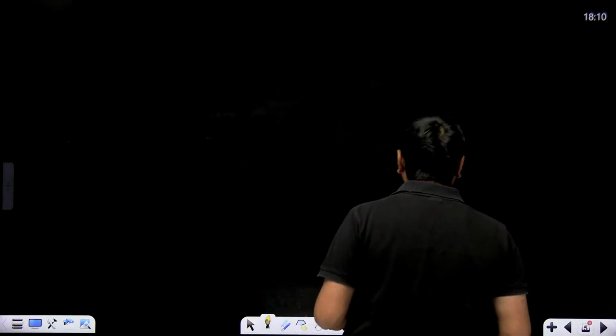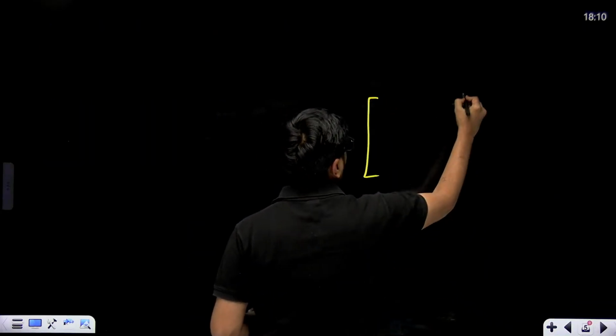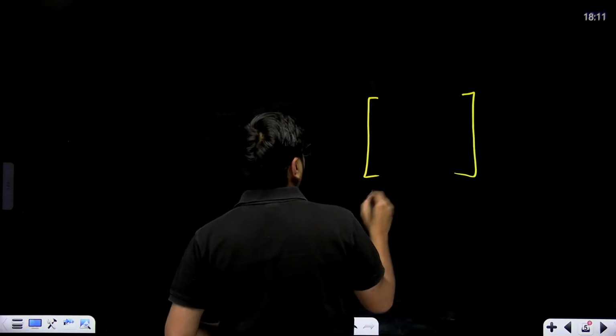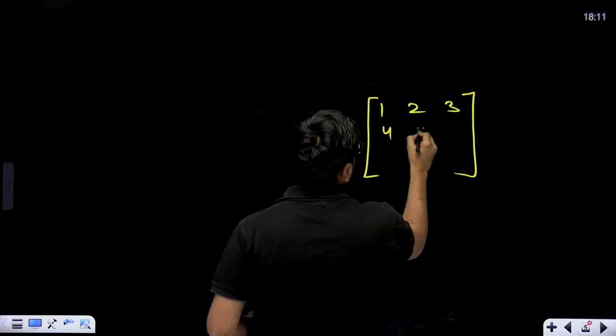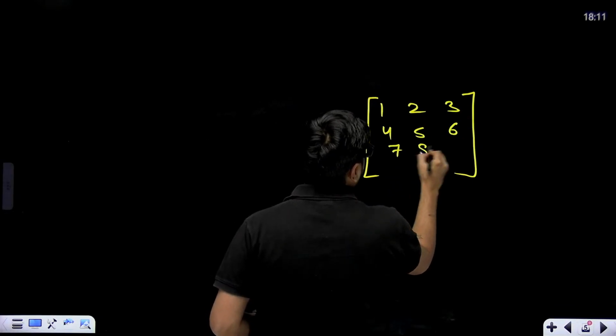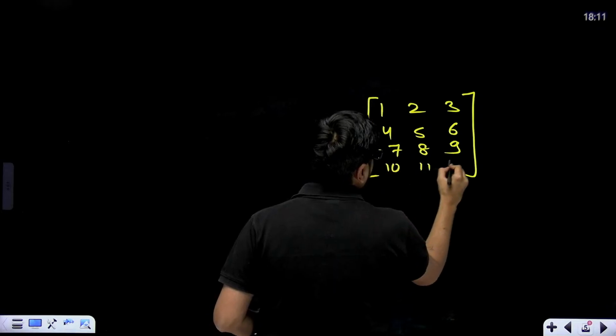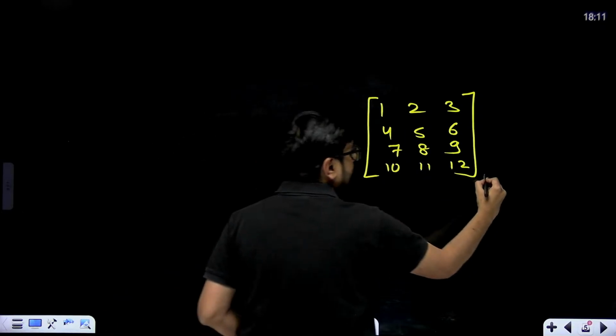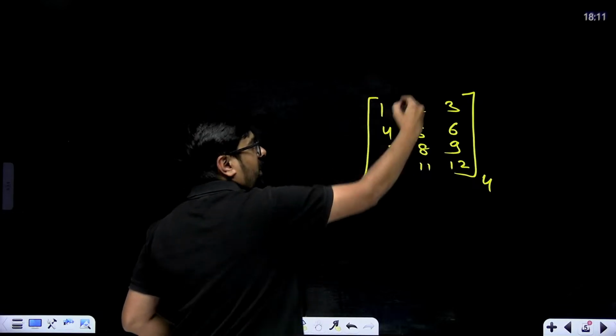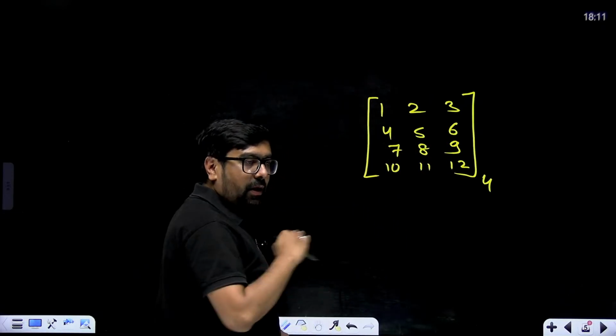Simply, suppose I have a box and I'm adding the elements 1 2 3 4 5 6 7 8 9 10 11 and 12. So how many rows are there? 1 2 3 and 4 rows are there. How many columns are there? 1 2 3. Columns mean vertical, rows mean horizontal.